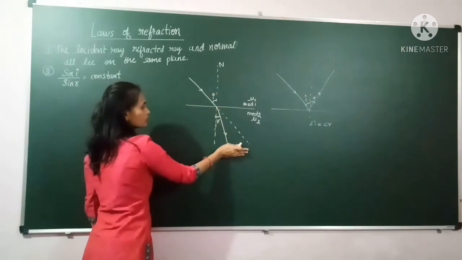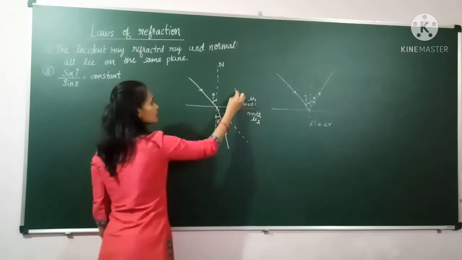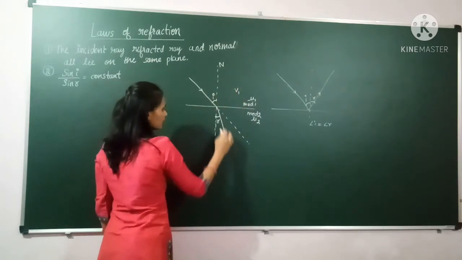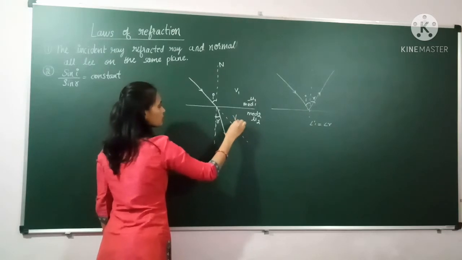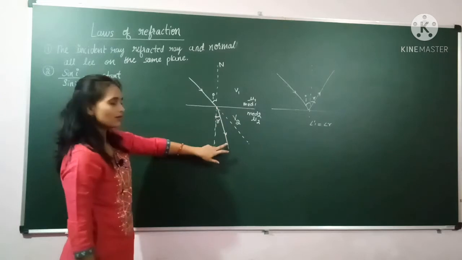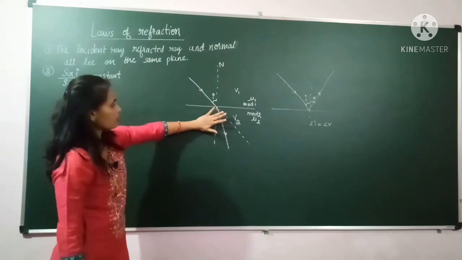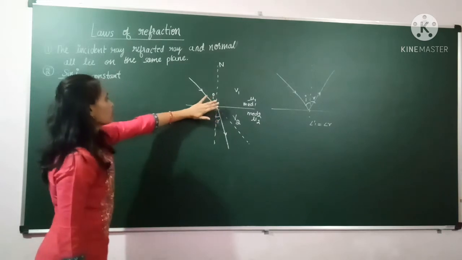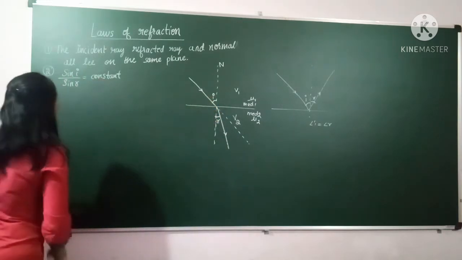When a light ray travels from one medium to another medium, its velocity will be different. Here it is traveling with velocity v1, and here the refracted ray is traveling with velocity v2. So because of that change in velocity, light will bend. This phenomenon we have already studied. Now we will study the laws, on what basis this refraction takes place.